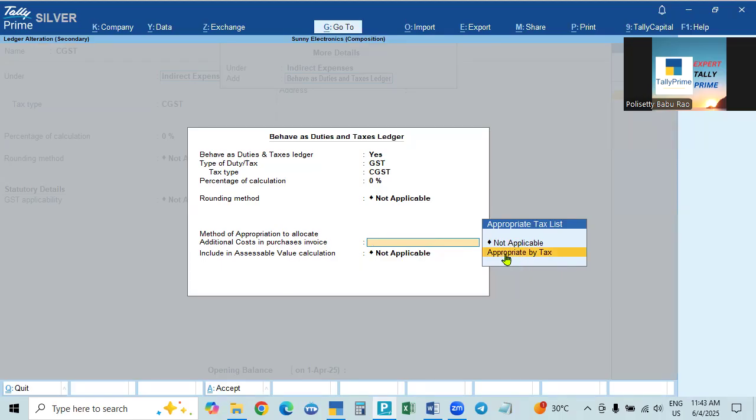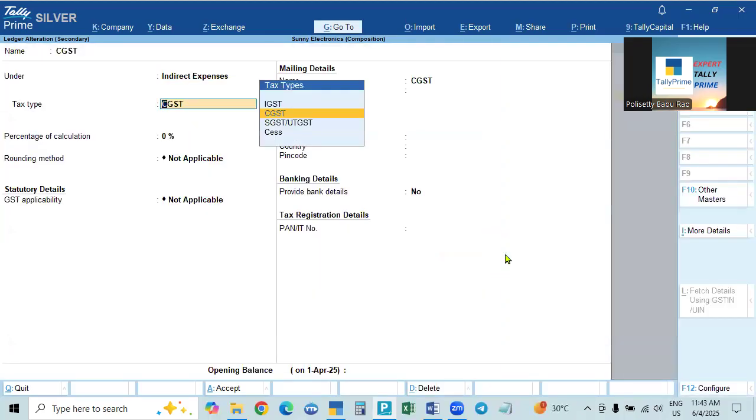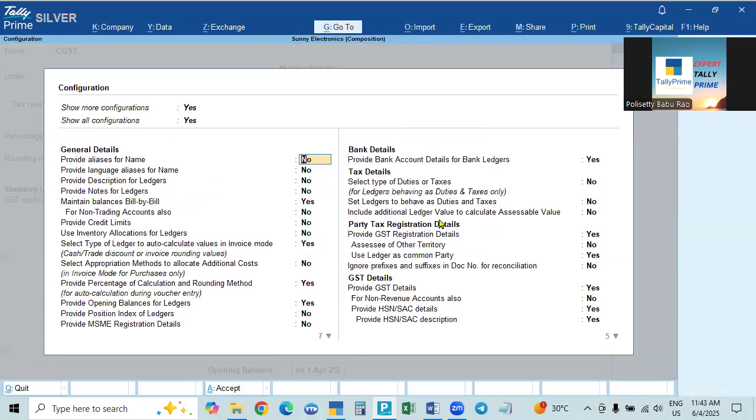Now we have to select appropriate by tax for the purchase. Take appropriation by tax, and then this is only CGST tax type, CGST. Okay, no problem, it is enough. Or we can do this one also. Press F12, go and take this. Select type of duties and taxes. Yes, if you take here.